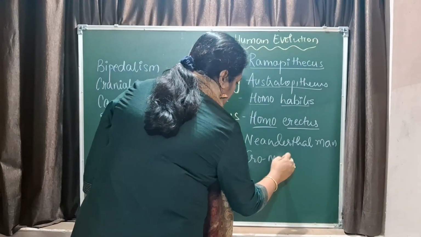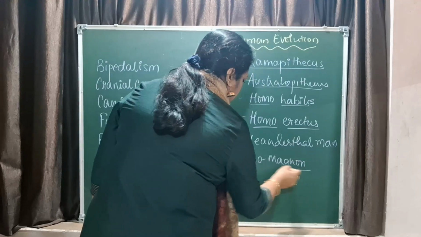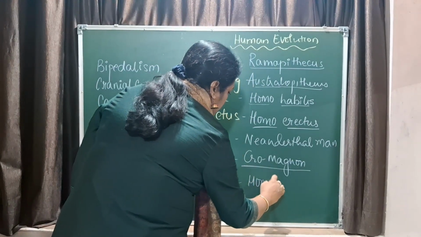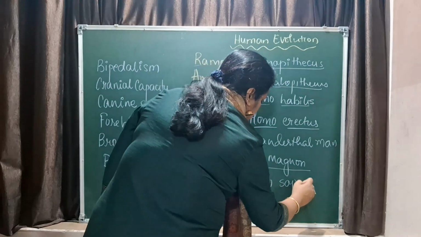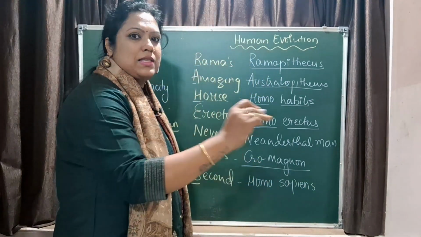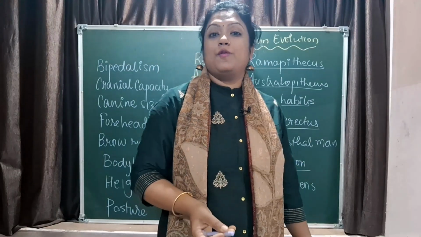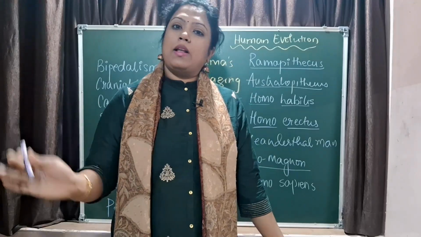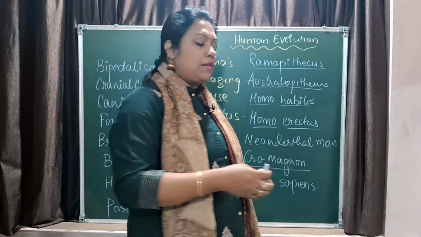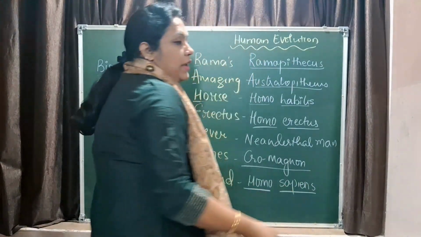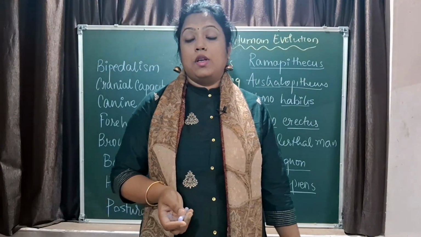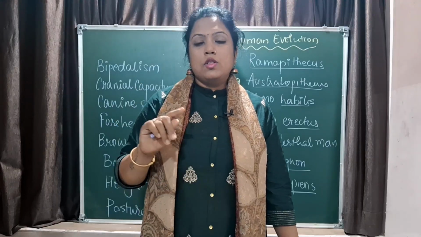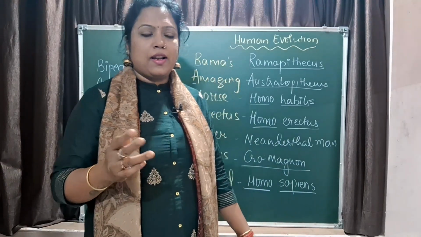Then you have Cro-Magnon. Cro-Magnon, they were smarter. They had high cranial capacity as compared to us. And then there is the modern man, Homo sapiens. Current one is Homo sapiens sapiens. After this will be Homo foetus. So still the process of evolution is going on. We are the current modern man, so called. So we have an erect posture, good cranial capacity, 1450 centimeter cube. Cro-Magnon had around 1600 centimeter cube. So they had slightly extra cranial capacity, you can say.